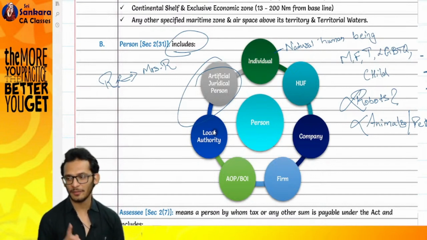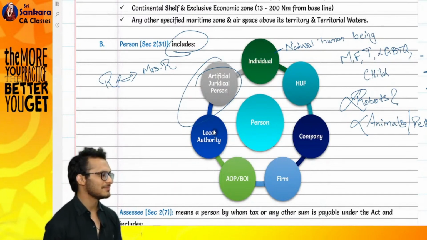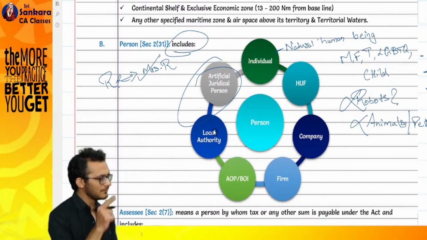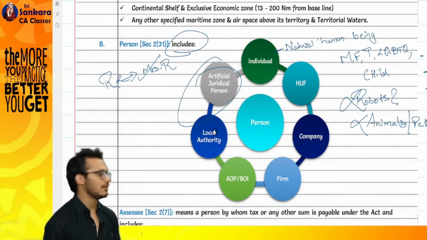Then technically HUF does not mean only by birth. Yes or no? Yes. He is. Why? I'll tell you later. Okay. Sir, good. R married Mrs. R. He becomes a member of the HUF.